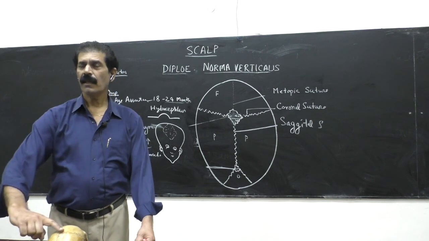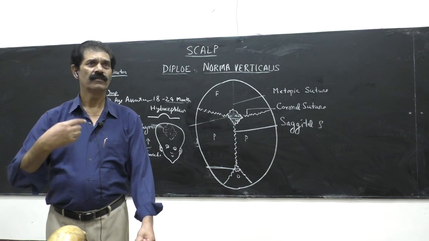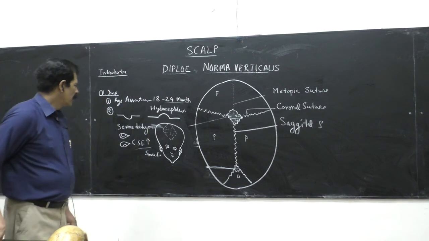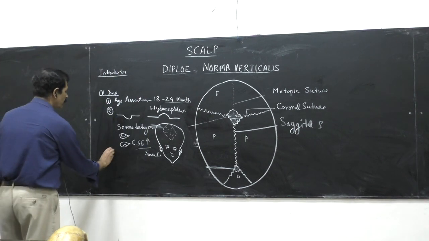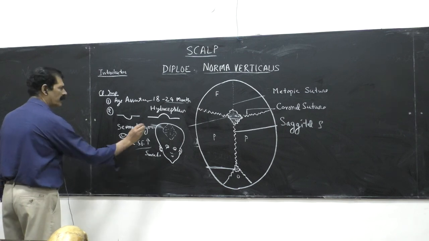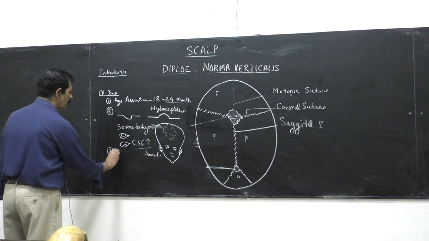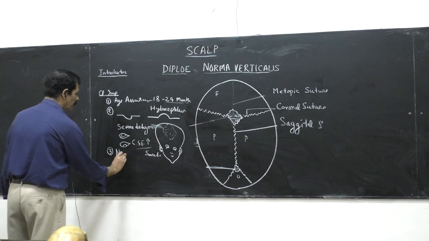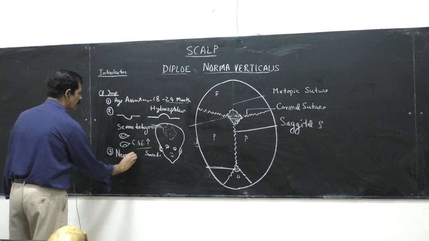And his anterior fontanelle is bulging. So that is the clinical importance. The third importance of this anterior fontanelle is that it is very useful for neurosurgeons.